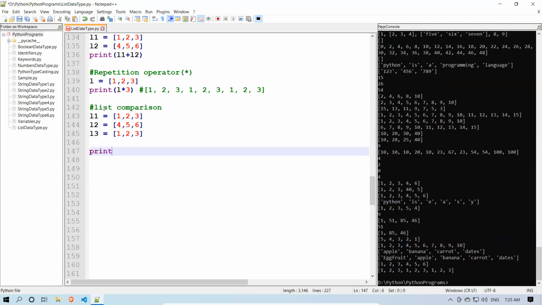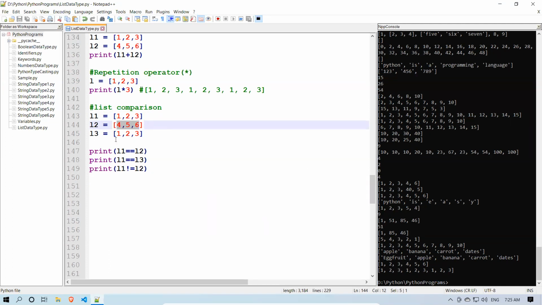When I say print L1 equal to L2, print L1 equal to L3, print L1 not equal to L2. L1 equal to L2: 1 2 3, same number of elements, same integers.